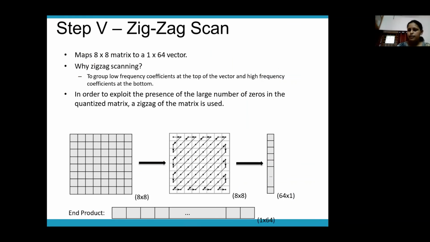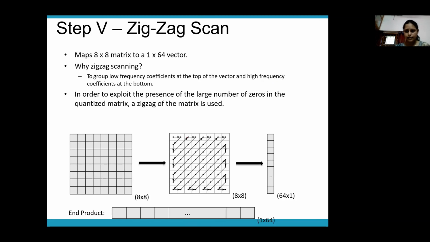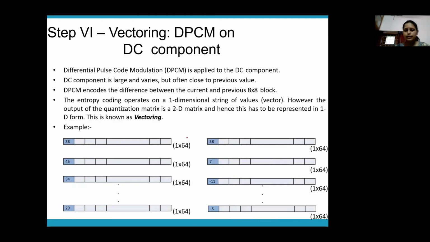So after quantization, what is the next step? You have to do zigzag scan, right? Why are you doing zigzag scan? Because you want to group these zeros together. Once you do zigzag scan, you have to do run length encoding, right? Now, before you do run length encoding, there is a step which is called vectoring.